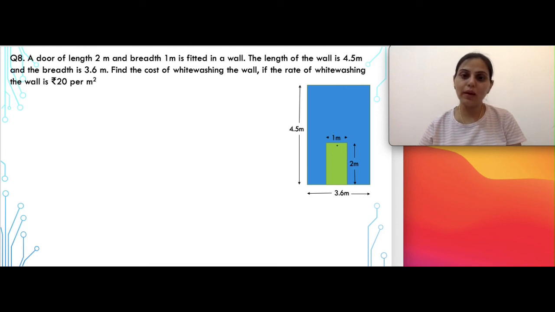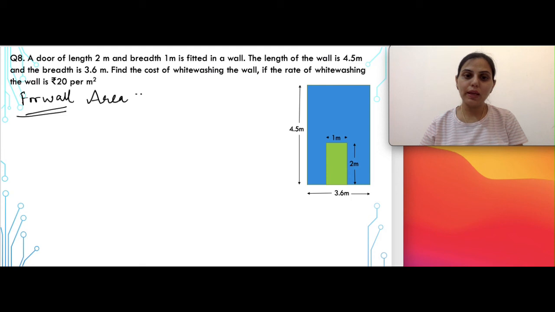तो पहले हम पूरा rectangle का area find out करेंगे और area of the door हम find out करेंगे और उनको subtract करेंगे. So let's start the solution for this. For the wall now, length and breadth are already given to you. So let's find the area first. Area will be equal to length, that is 4.5 multiplied by 3.6.